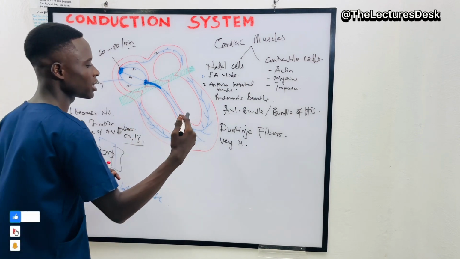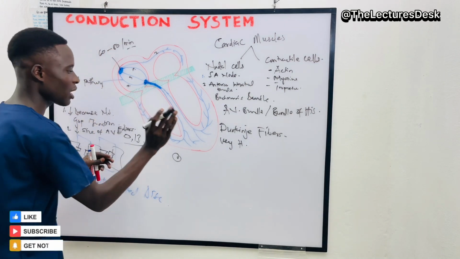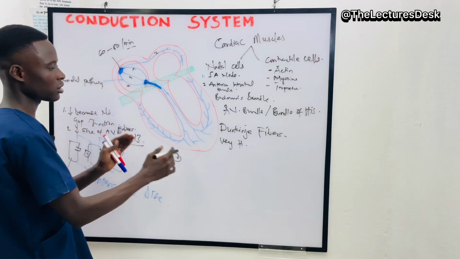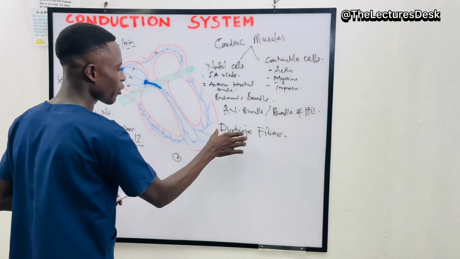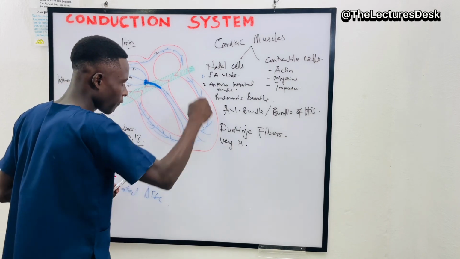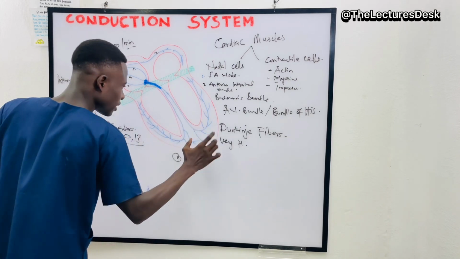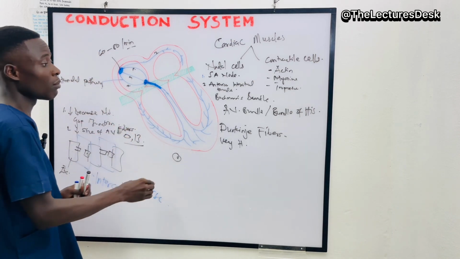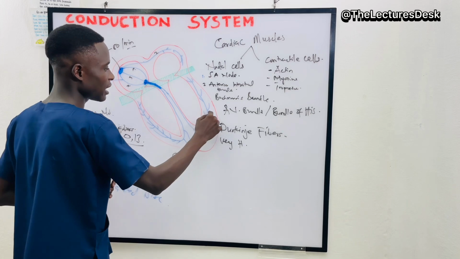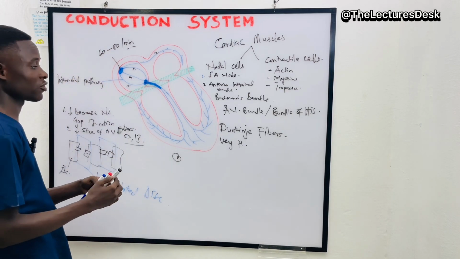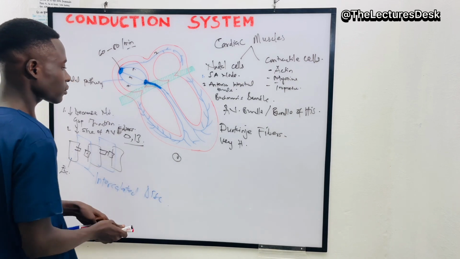One does not contract before another, or some part does not contract before another part, and this is what we call the synchronous contraction of the heart. This is because the Purkinje fiber transmits at a very high rate. So if this is coming fast, all the cells in there can get excited at the same time and then contract. But if it is delayed, some will get excited, some will not, and some parts will contract, some won't contract at all.